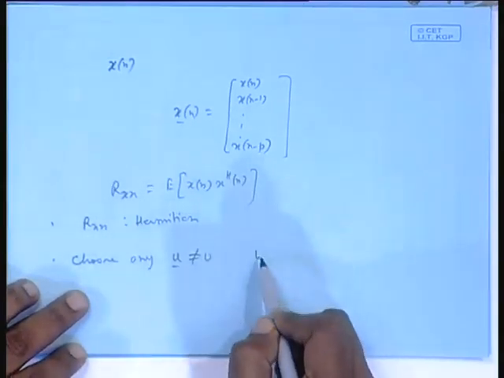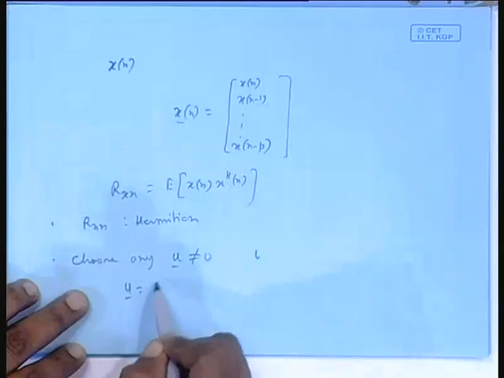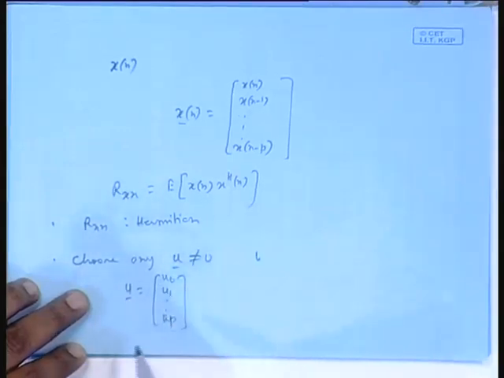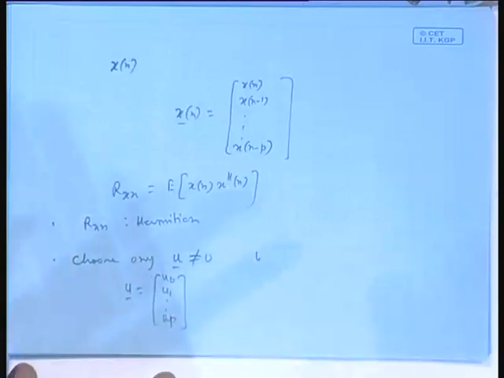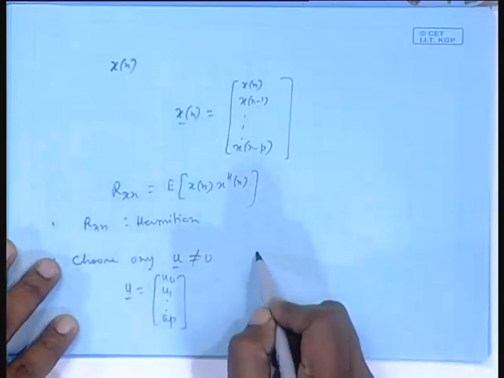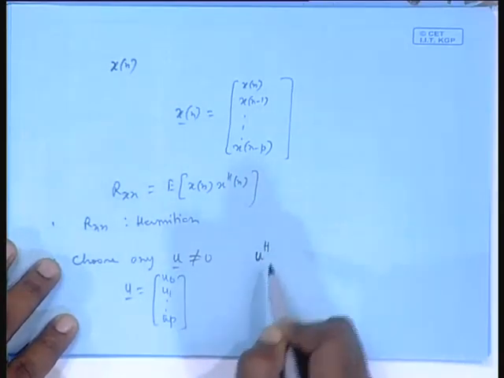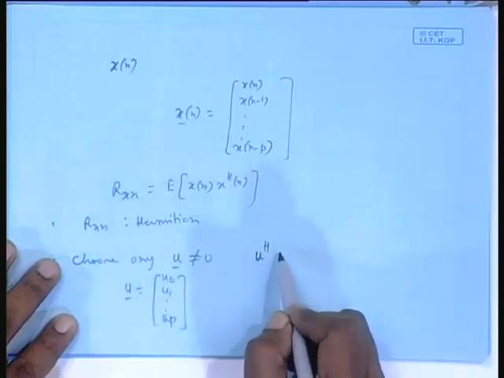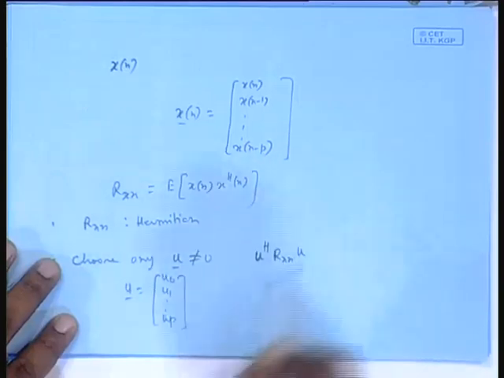Then take u, where u is equal to u0, u1, up to up. Take any non-zero vector. Then if I form this summation, there can be complex valued coefficients, okay? If you form the summation u Hermitian R_xx u,